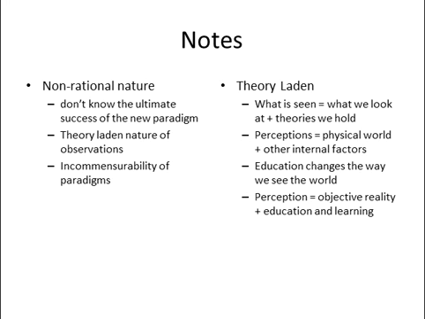First of all, we don't know the ultimate success of the new paradigm. So we have a current paradigm that's just been gotten rid of. We have a new paradigm here. We don't know if it's truly going to be a success or not. We don't know how it's going to turn out. So we're reluctant there. Then we have theory-laden nature of observation.